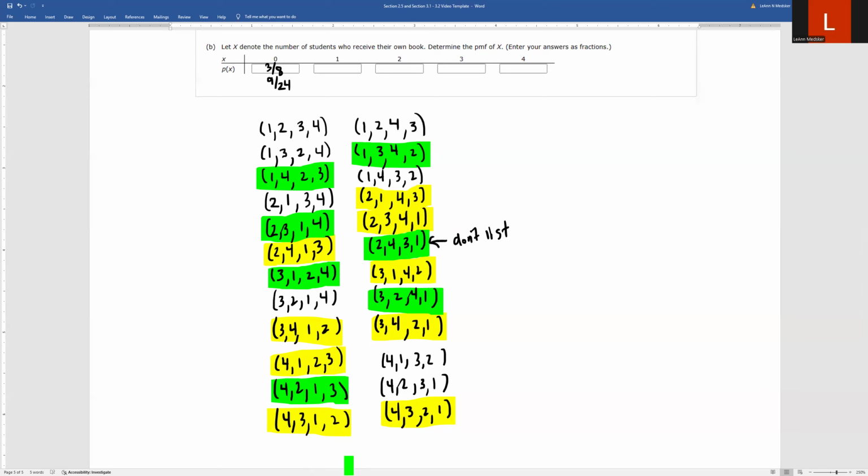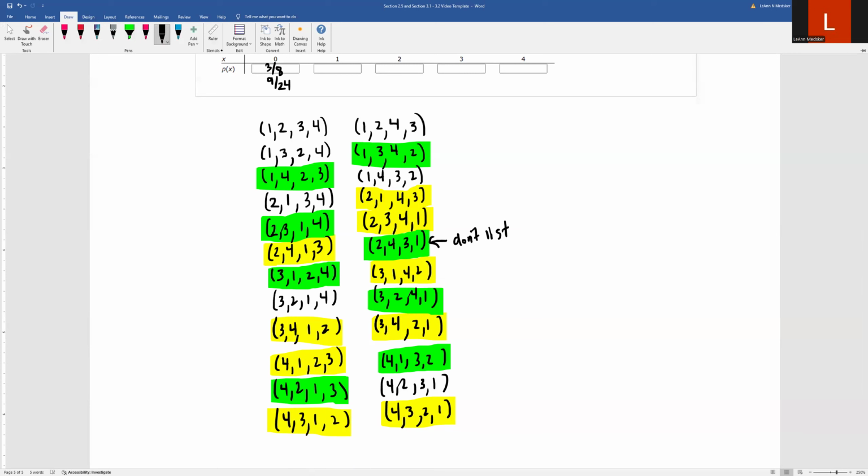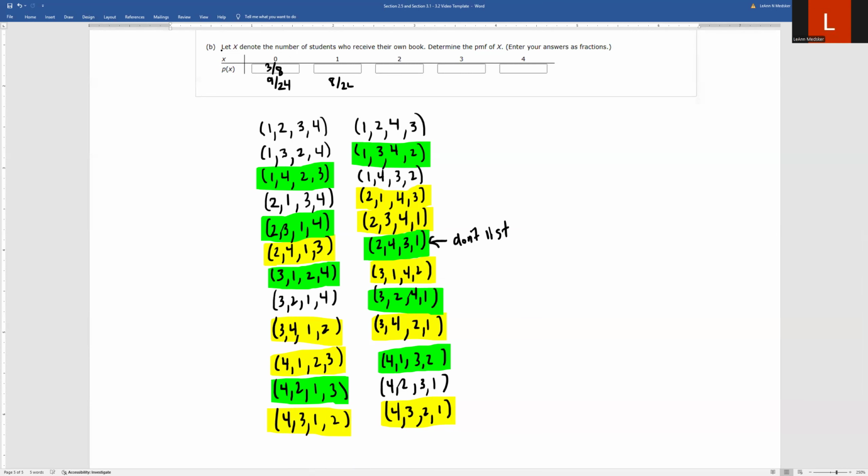Let's see, 3 got the correct book and nobody else did. And then 2 got the correct book and 3 did, so we can't use that one. So this is 1, 2, 3, 4, 5, 6, 7, 8 out of 24. I always like to write the original underneath my work, and that reduces to 1/3.